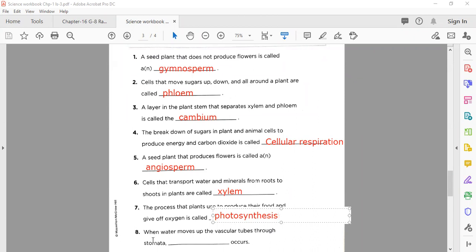So the last blank here on page number 15. Let's see the correct answer here. When water moves up the vascular tubes through stomata, dash occurs. So what occurs? Yes, this is a little bit tricky, but not hard.